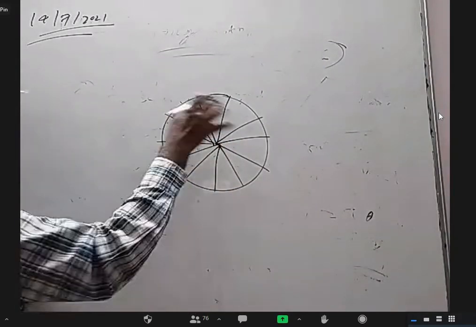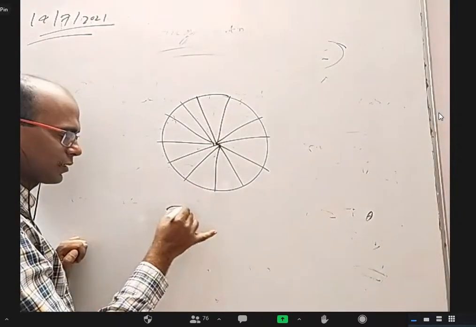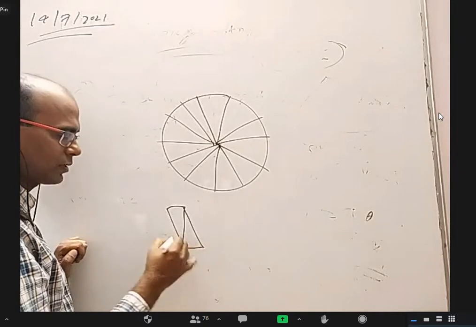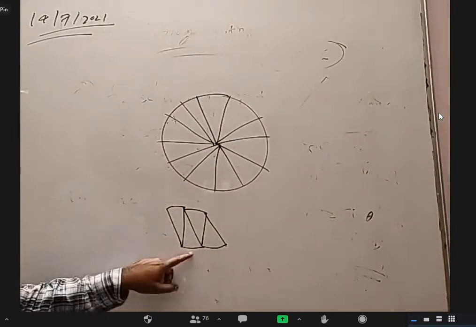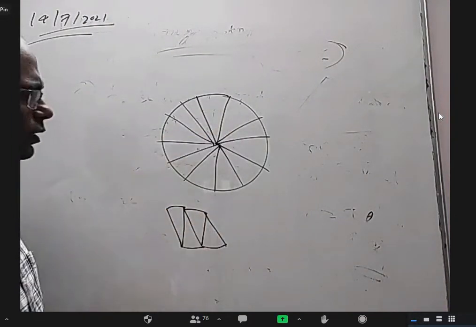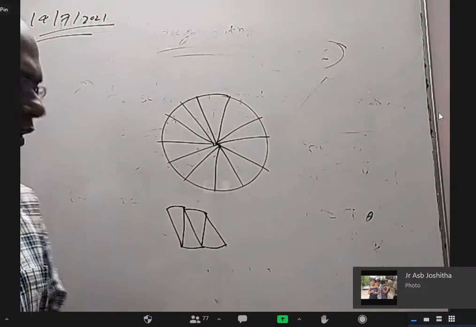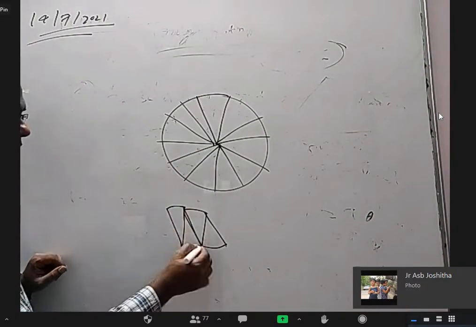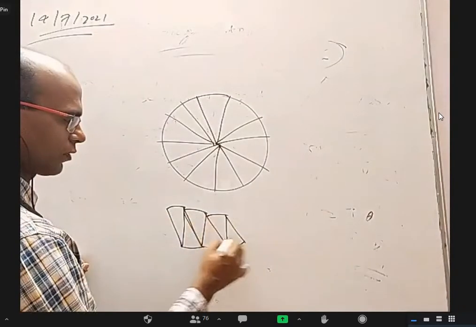You cut this into so many pieces, as thin pieces as possible. Put one piece like this, put another piece like this, put another piece like this. So this is one pizza piece, this is another pizza piece, another pizza piece like this. The more pieces you make, instead of these slant lines, there will be more and more vertical lines. But anyway, let us take a rough approximation of that.